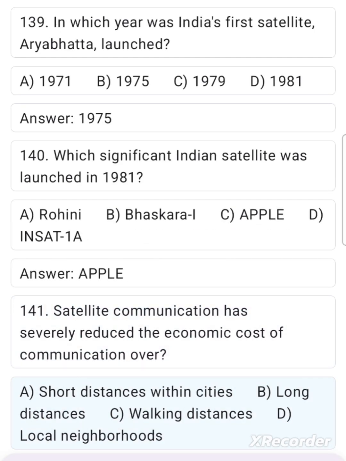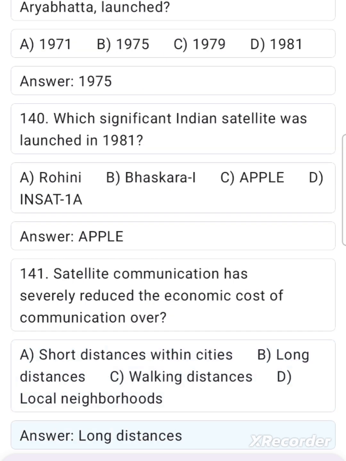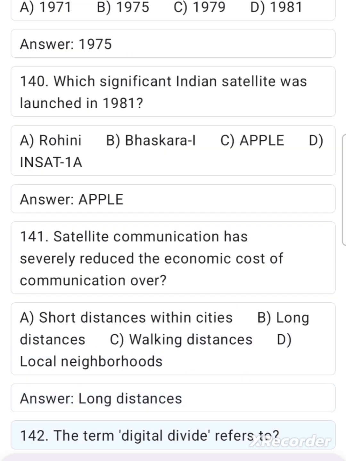Short distances within cities. B. Long distances. C. Walking distances. D. Local neighborhoods. Answer. Long distances.